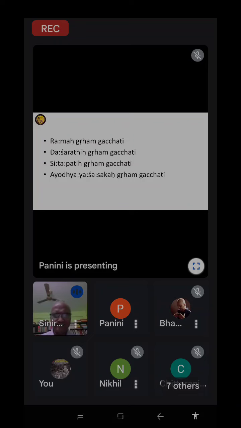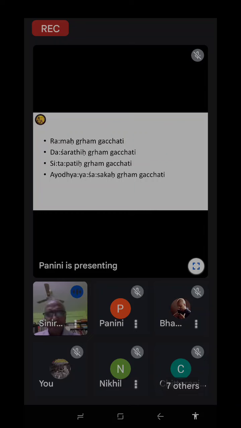Now come to the second, third, and fourth. Here, what are these? Are they the same as Ramaha Gruham Gacchati or different? We have given them 4 because whatever the first is, everybody knows. Are these 3 related to Rama?